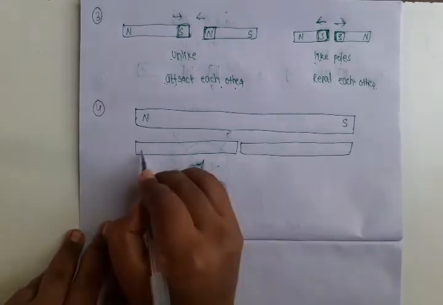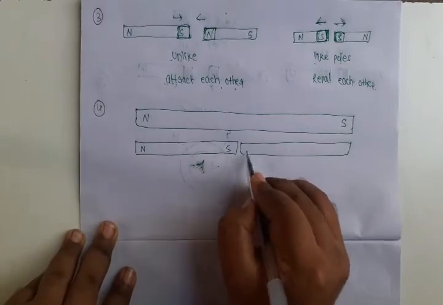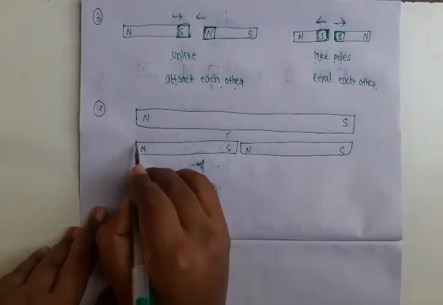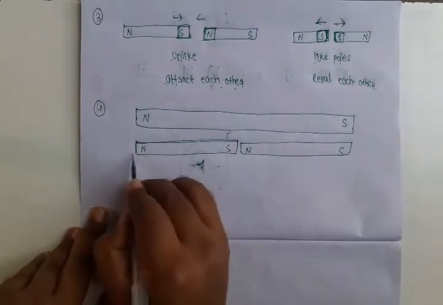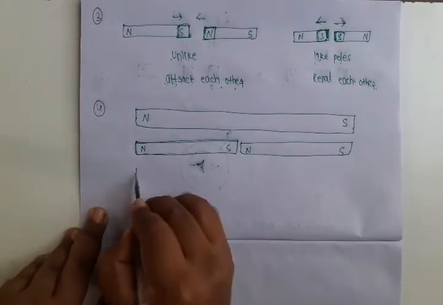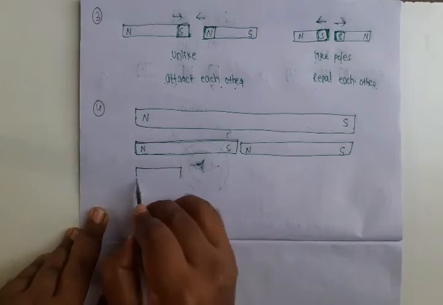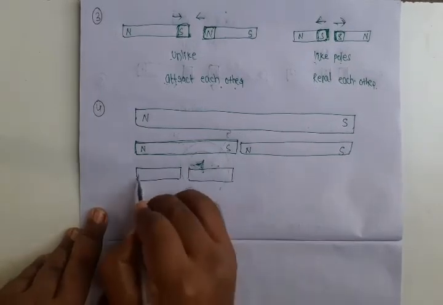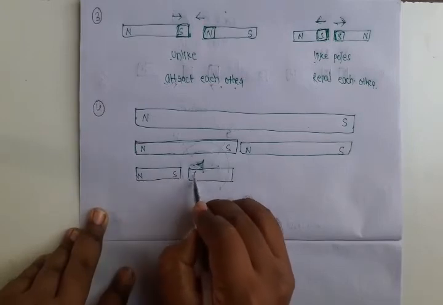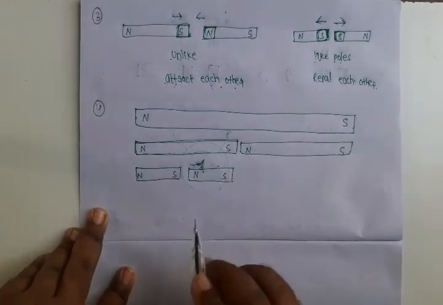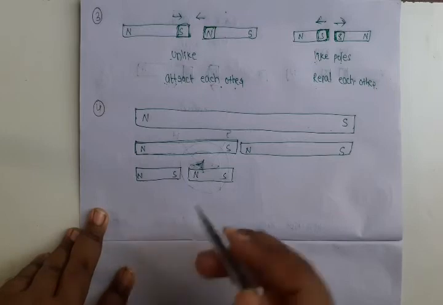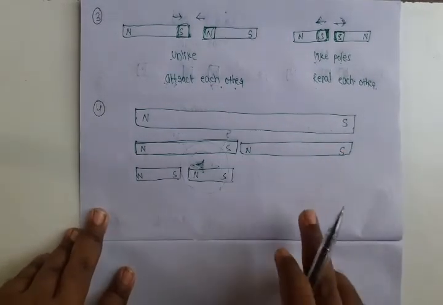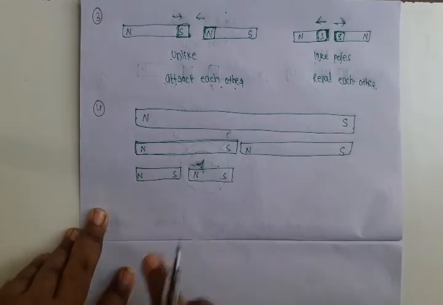What happened? Each magnet has two poles. North pole, south pole, north pole, south pole. What happens if you cut the magnet? That magnet still exists as a pair of two poles.